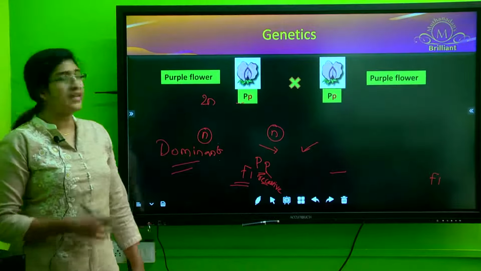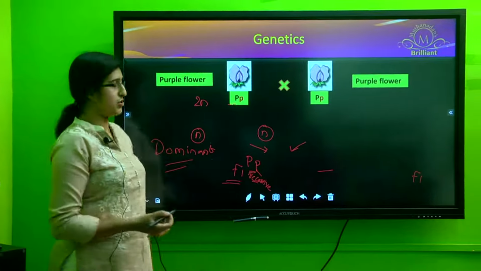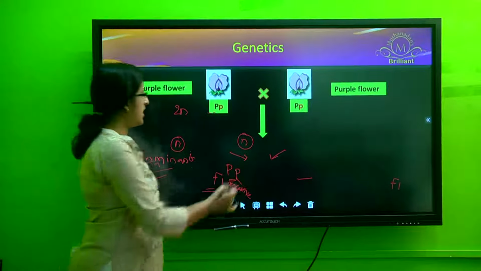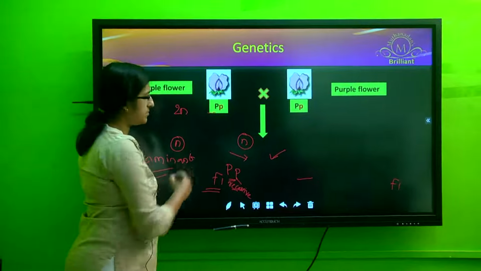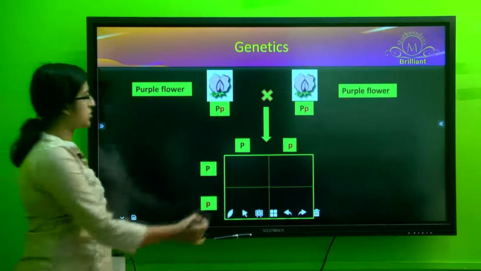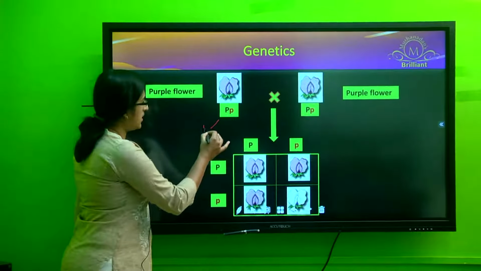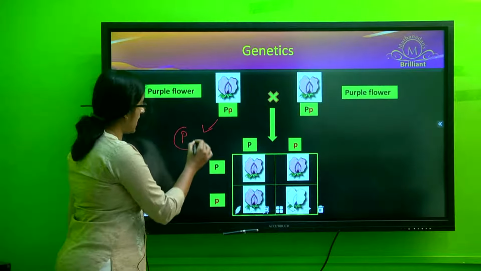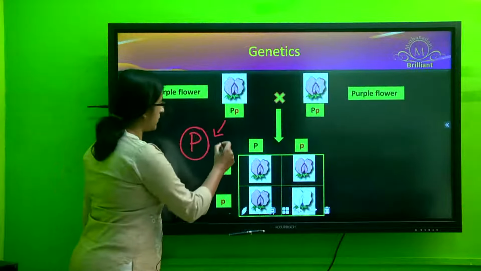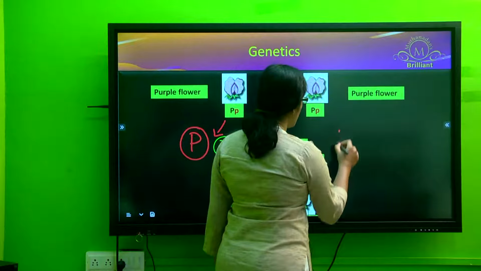Now, the next thing he did was the self-pollination or the F1 hybridization. So what happens during the F1 hybridization or self-pollination? Again, during the gamete formation, only one allele will be received by each of the gametes. So you have one gamete which will have the allele for the purple color and the other gamete the allele for the white color. Similarly from the other parent.